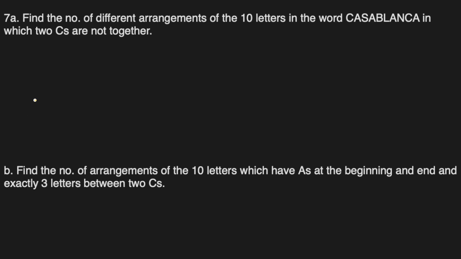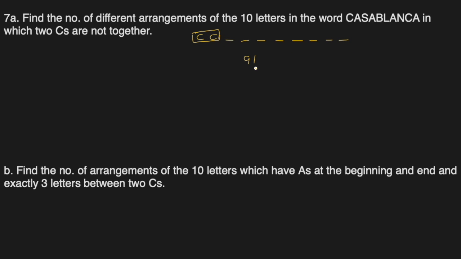Question 7, part A. Find the number of different arrangements of the letters in the word Casablanca in which the two C's are not together. We don't want them to be together. Since there are just two C's, let's take the opposite case. Let them be together. So C and C become one body and they move together, so we'll count them as one. Remaining are 8 more letters: 1, 2, 3, 4, 5, 6, 7, 8. Since we have counted the C's as one body, they become a total of 9 letters now.